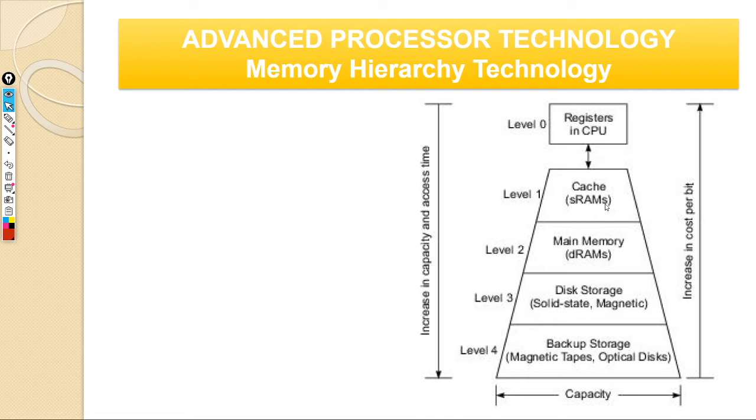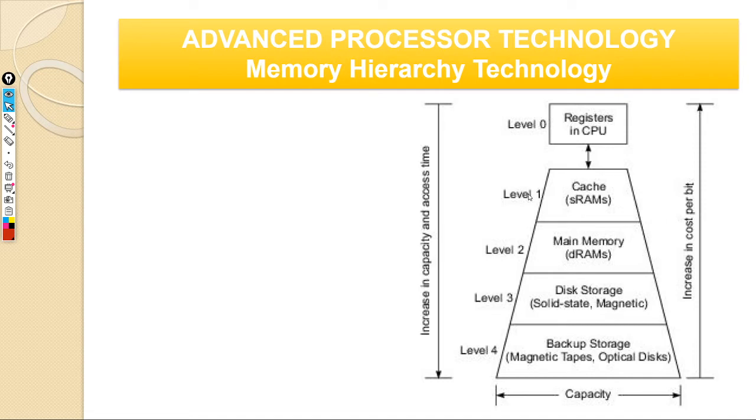With about 4 to 6 transistors, you can actually have 1 bit stored. So again, it's completely made of transistors. It can store 1 bit. In terms of size or cost, it is better than a register, but again it is a little bit slower. But it's still very expensive. So you have your cache memory as your first level.